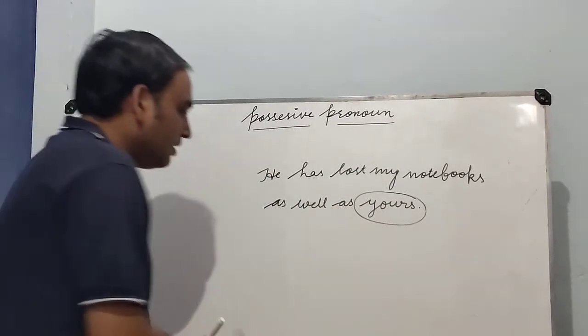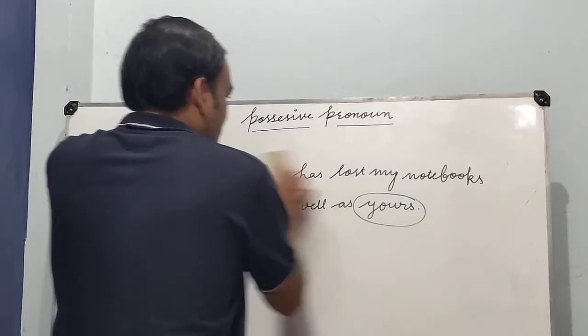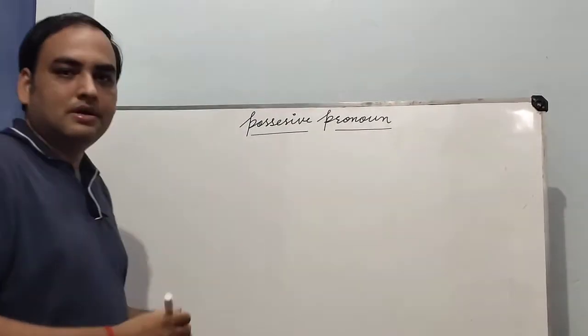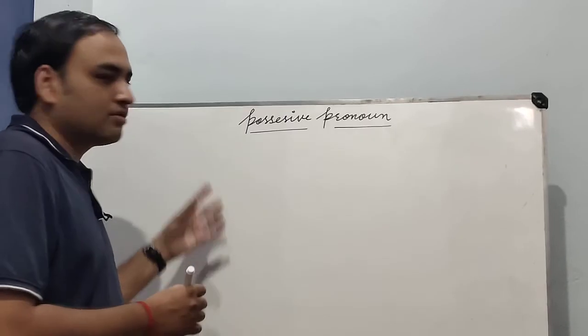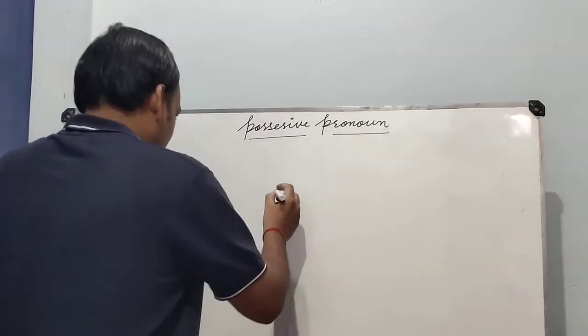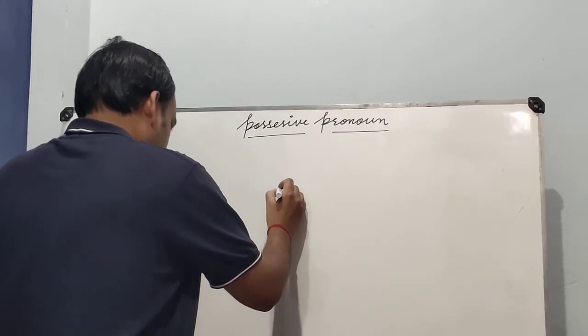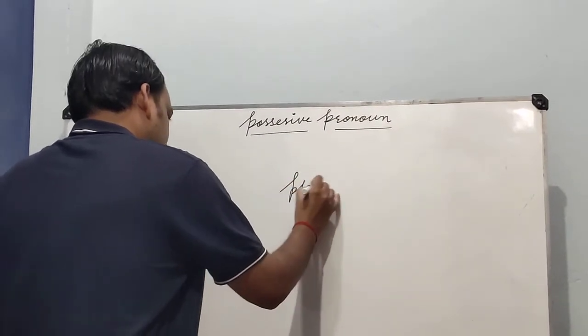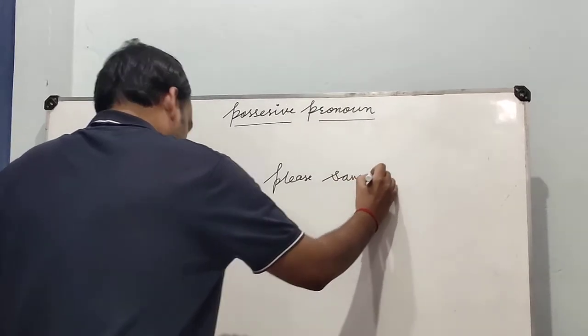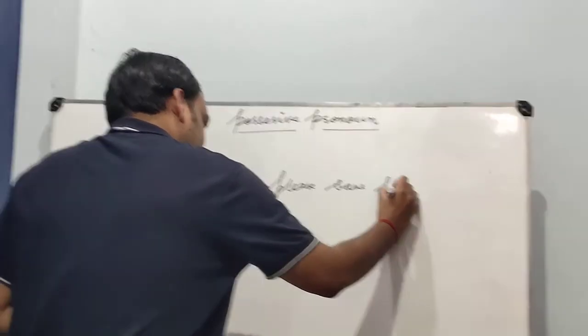So guys, we have learned the possessive pronoun is used as an object in a sentence, and I am also writing an example here. Please save his life.